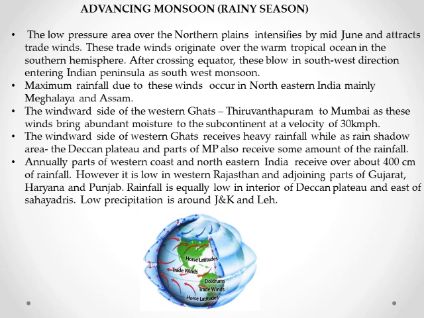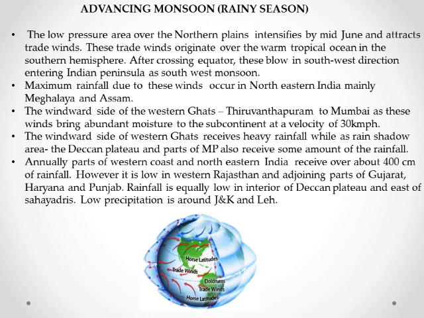Then the third season is our advancing monsoon or rainy season. The low pressure area over the northern plains intensifies by mid-June and starts to attract the trade winds. The trade winds originate over the warm tropical ocean in the southern hemisphere. After crossing the equator, these trade winds blow in a southwest direction and enter the Indian peninsula as the southwest monsoon. Since they blow in a southwest direction, they are known as the southwest monsoon.